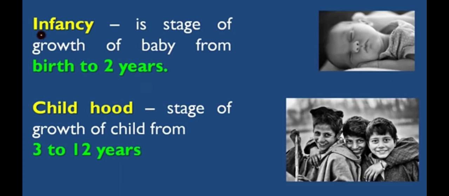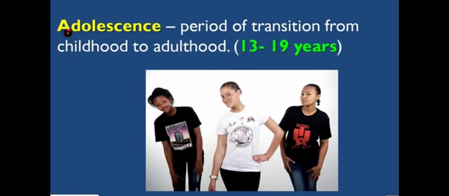So if we go through these ages, infancy is the stage of growth of the baby. It is the growth of the baby from birth to 2 years. Then comes childhood. Childhood is the stage of growth of the child, from 3 to 12 years. Then comes adolescence.